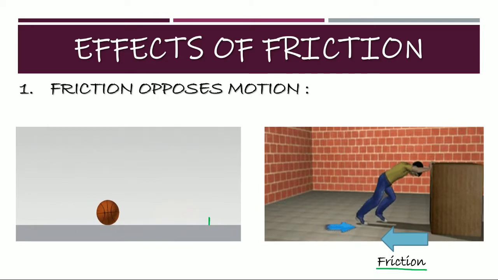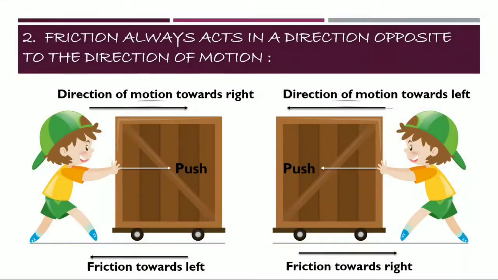Second, friction always acts in a direction opposite to the direction of motion. As frictional force is an opposing force, which means that if you are applying force in the right direction, then force of friction will act in the left. And if force applied by you is in the left direction, then the force of friction will act in the right direction.